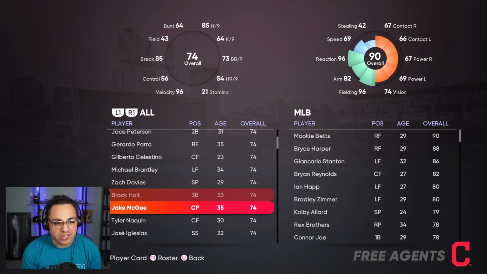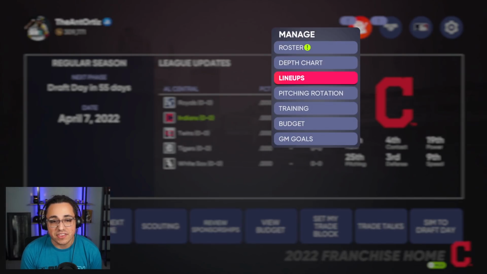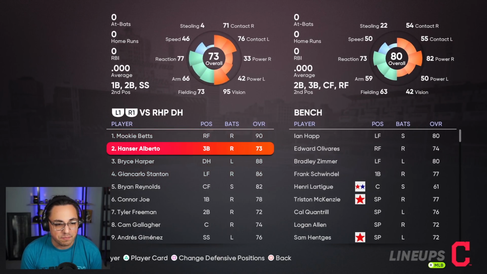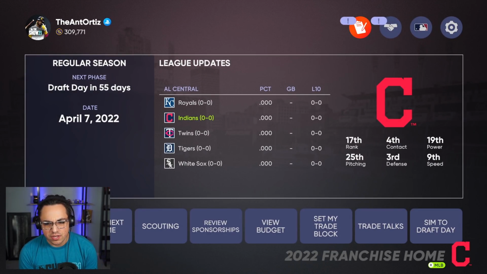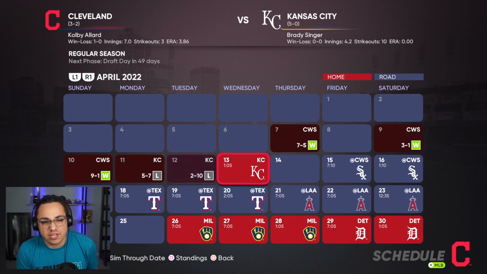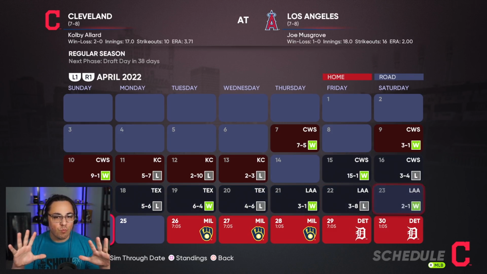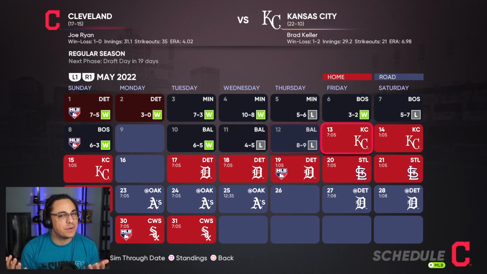But you guys can see who's still available in free agency as well. But some good teams. I think the Indians have a kind of a sneaky little squad. Betts, Harper, Stanton, Brian Reynolds. I think the Marlins. We talked about obviously the Dodgers, but that's not too bad. Let's go see how this season plays out and maybe do one more year just to see if any more changes happen, any crazy trades. But yeah, I feel like that's pretty interesting so far.